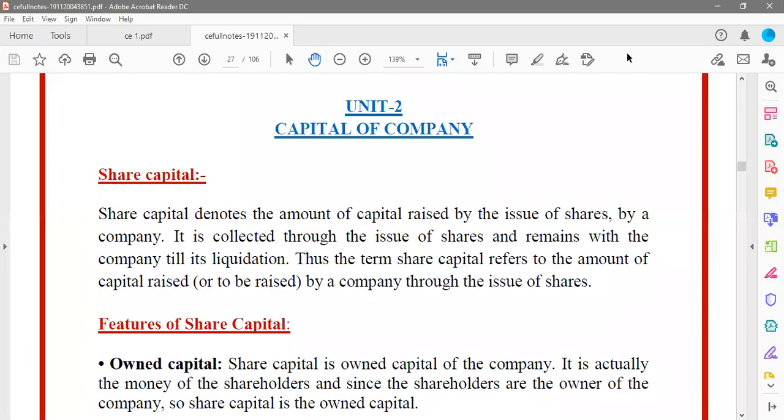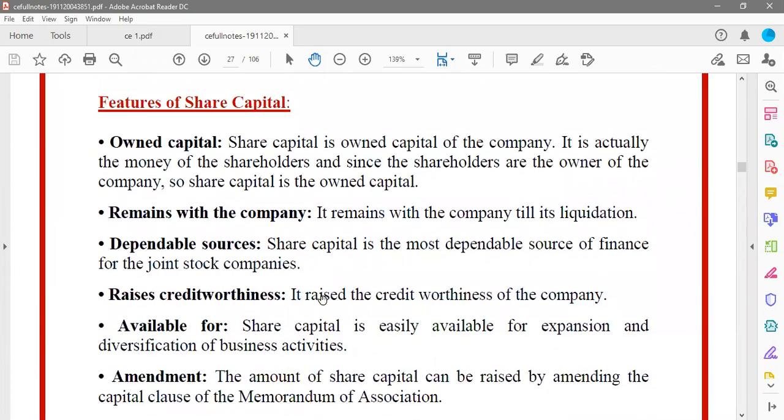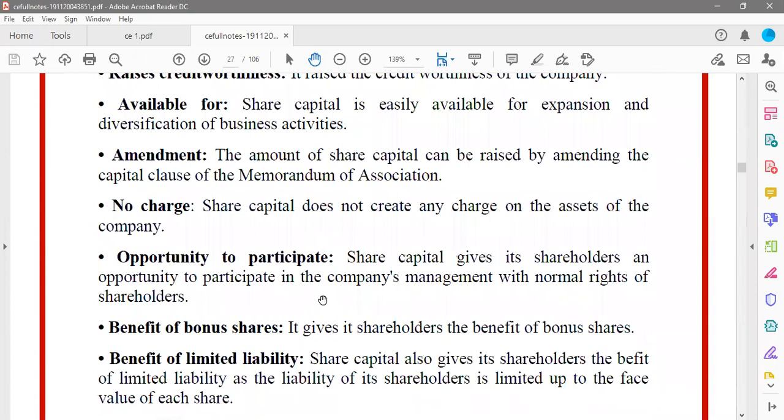We started with chapter 2, that is capital of a company, right? So in this chapter, we understood what is share capital and then features of share capital. So that is what we finished yesterday. So let us continue from there.